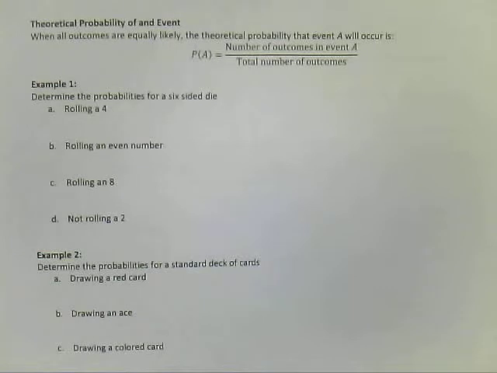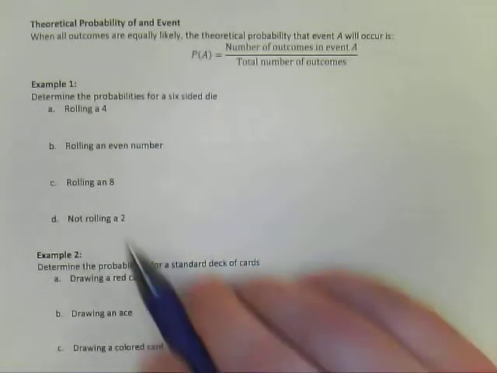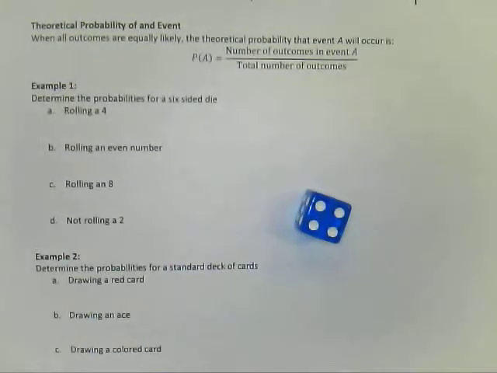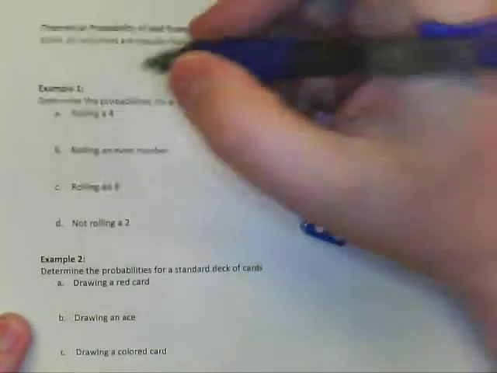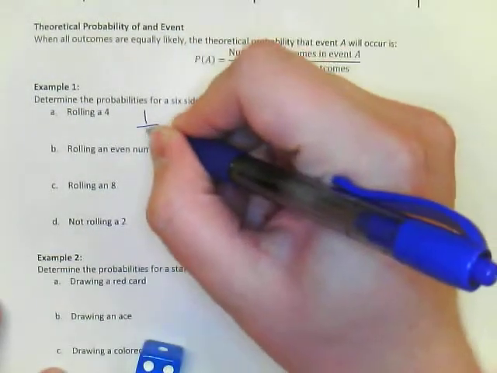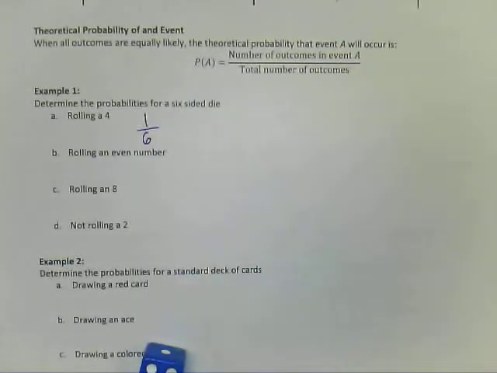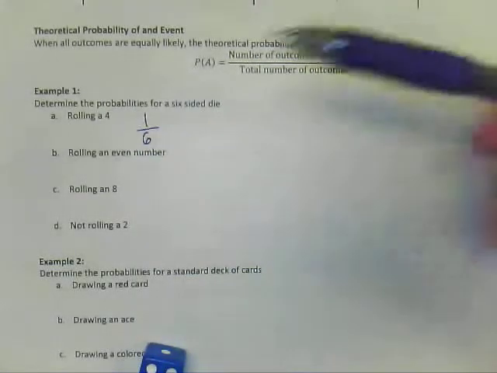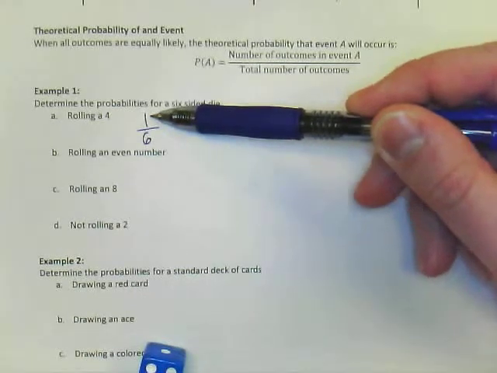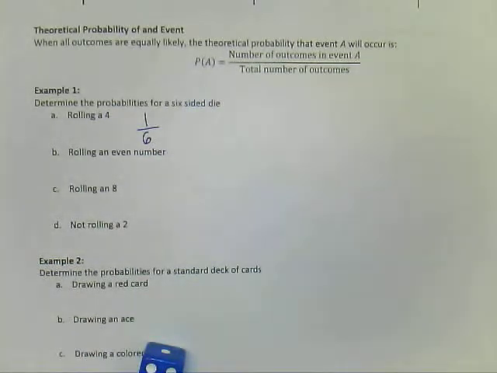And then on the top of the fraction goes the number of ways that we can have what we're looking for to happen. So if our event, say, is rolling a 4, we take the number of ways that we can roll a 4, which, on a standard six-sided die, there's one side that's a 4, so that's 1. Out of the total possible things that could happen: we could roll a 1, 2, 3, 4, 5, or 6. So it's 1 out of 6.